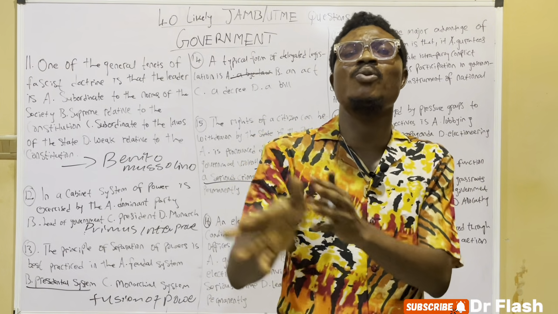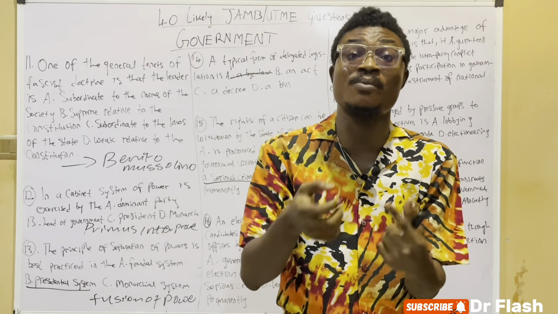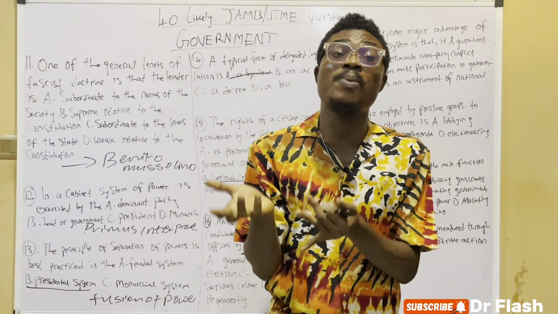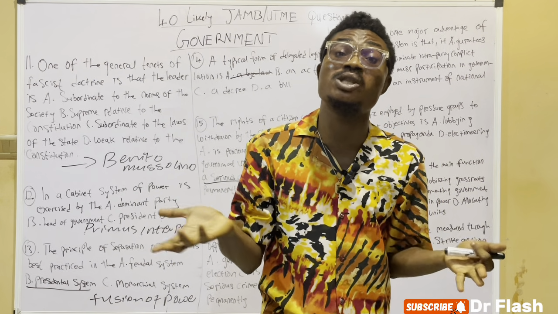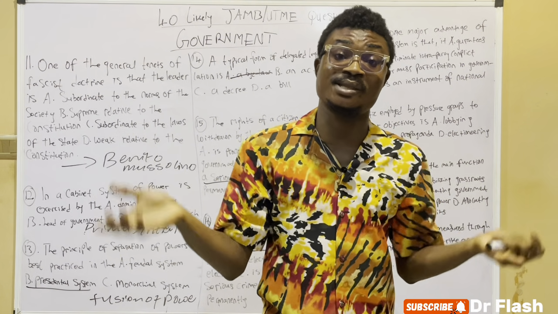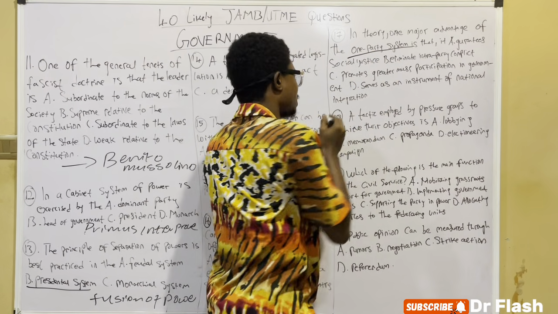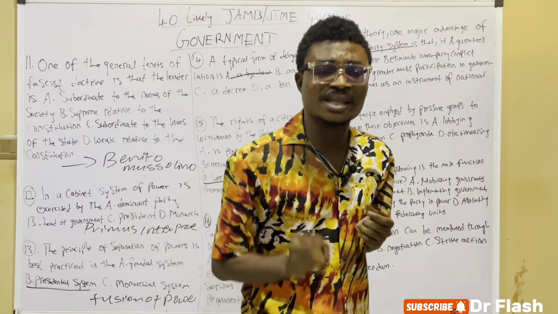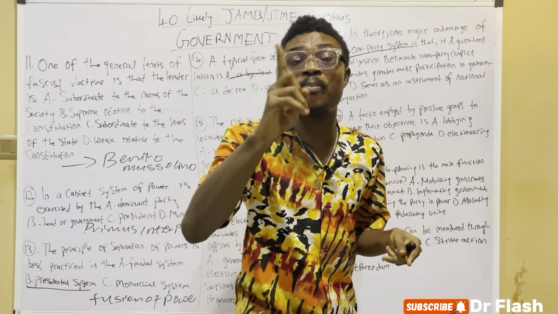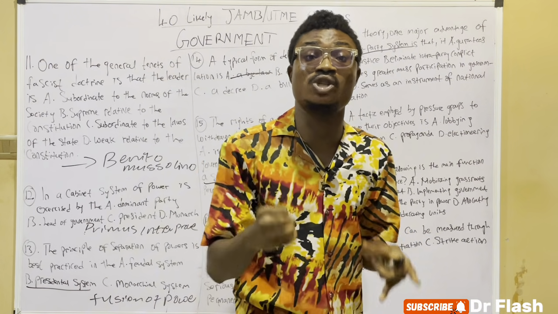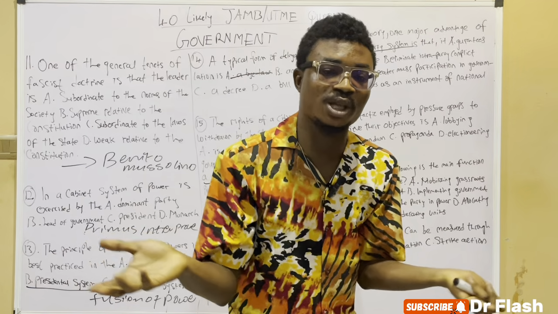That is party system, or the number of political parties in a country is the party system. Then they told us that we have different types of party system. We have the one-party system, the two-party system, the three-party system, the multi-party system, and the zero-party system. But here they told us one-party system. What is one-party system? One-party system entails that only one political party is legally and constitutionally allowed to take part in political processes.